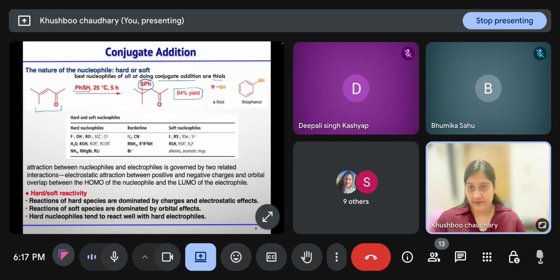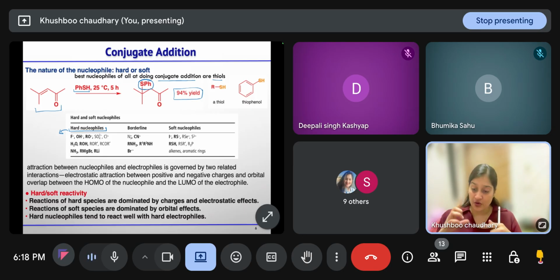Now, the attraction between the nucleophile and the electrophile, or the gap between the HOMO and LUMO, will decide whether 1,2 addition or 1,4 addition will take place. Whatever anions are small in size and have electron density concentrated at one position, we call hard nucleophiles, and these hard nucleophiles will react at the hard electrophile, the carbonyl carbon.